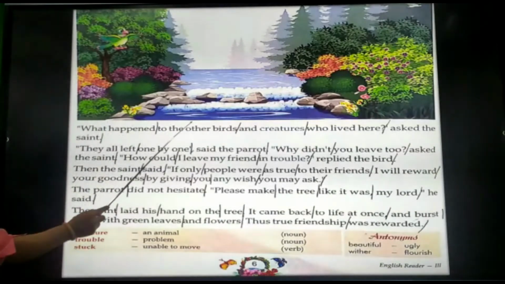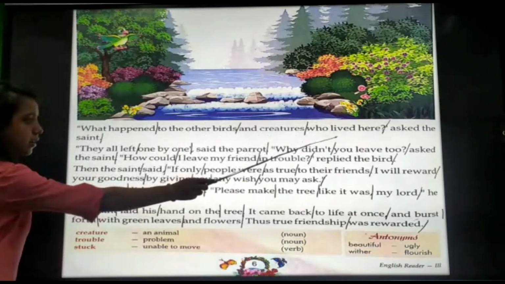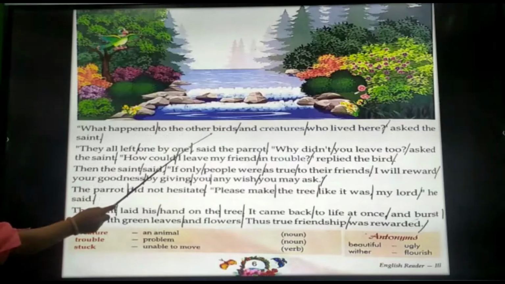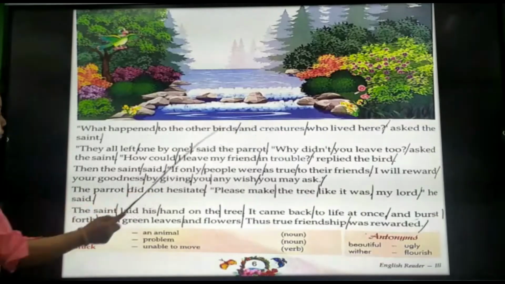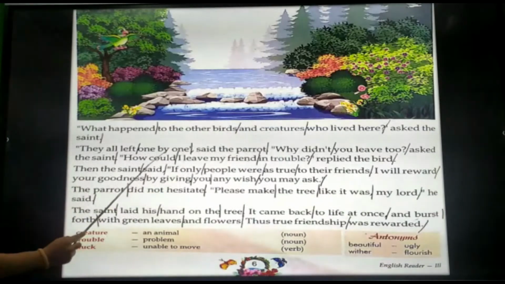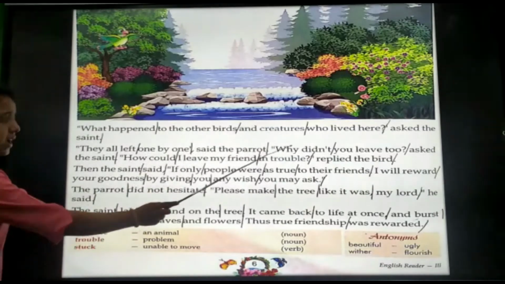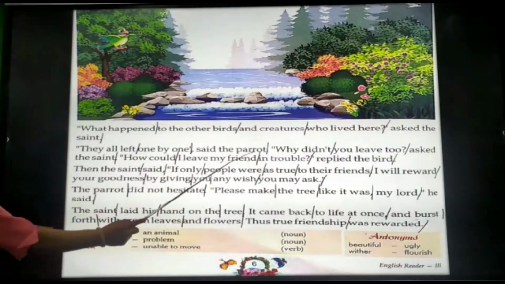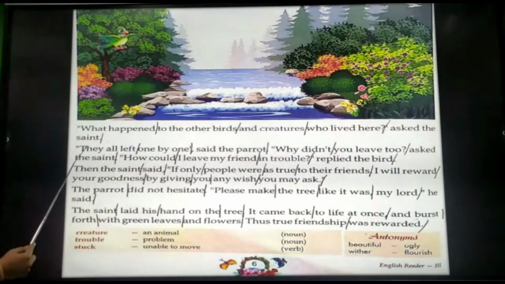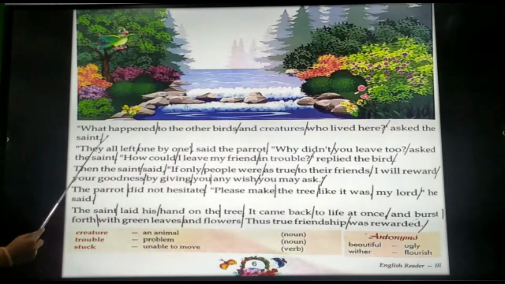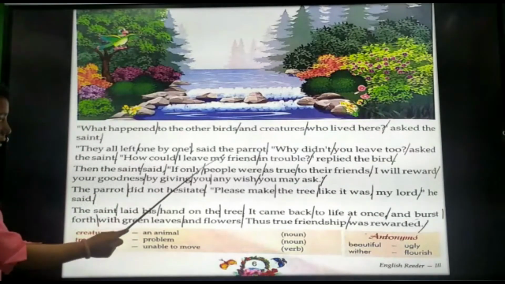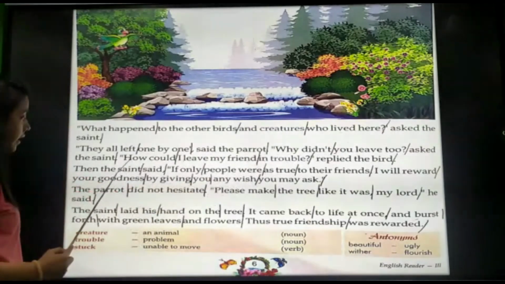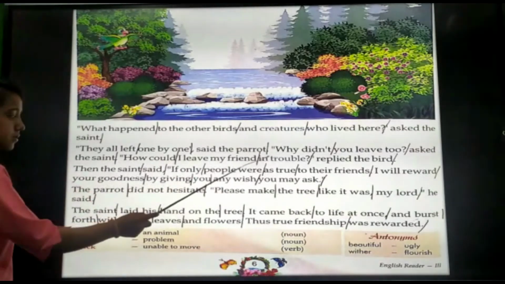What happened to the other birds and creatures who lived here? asked the saint. Other birds must have been there, so where are they now? They all left one by one, said the parrot. Why didn't you leave too? asked the saint. How could I leave my friend in trouble? replied the bird.